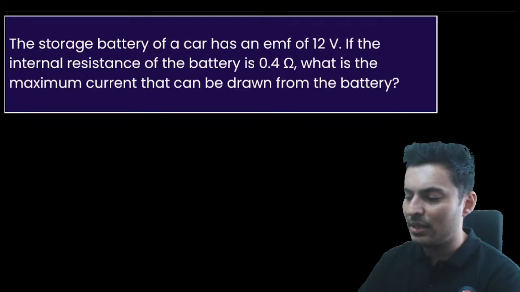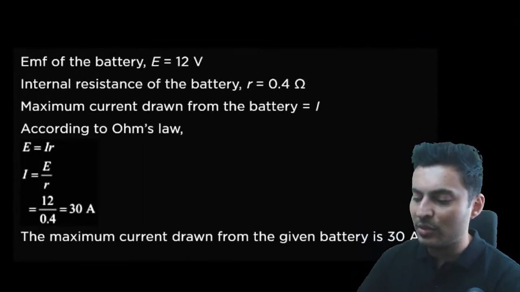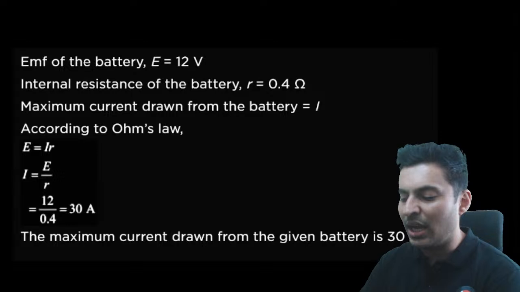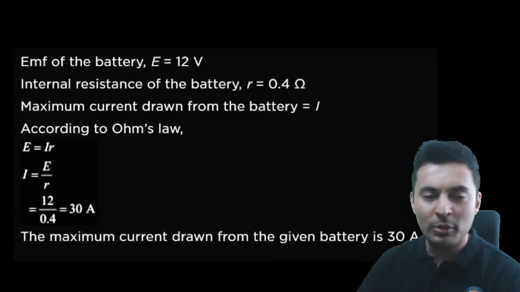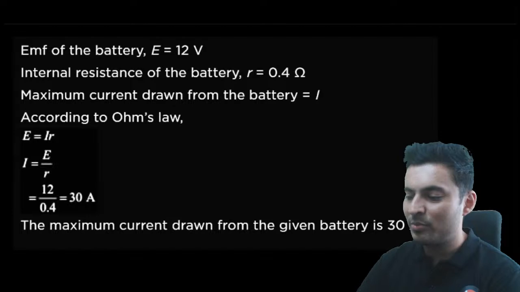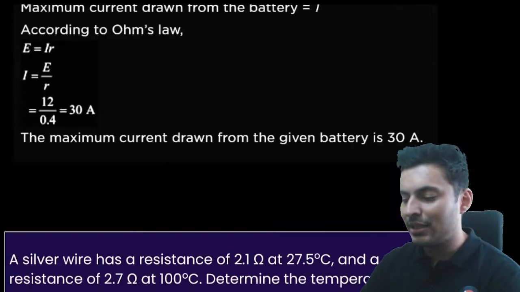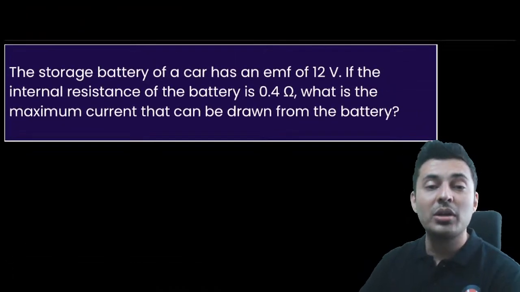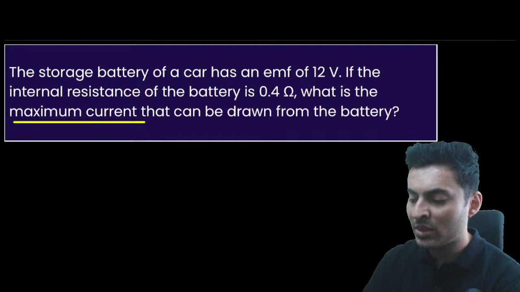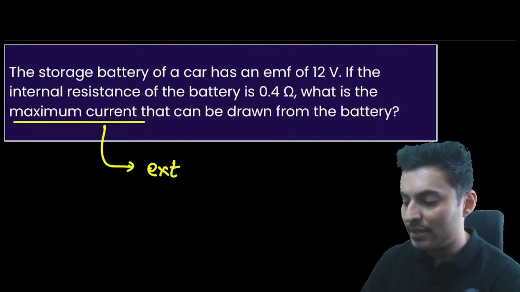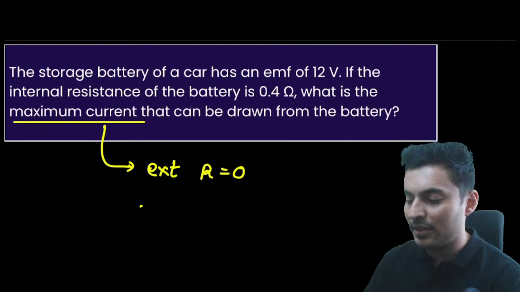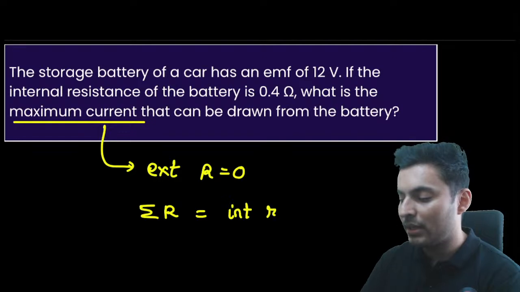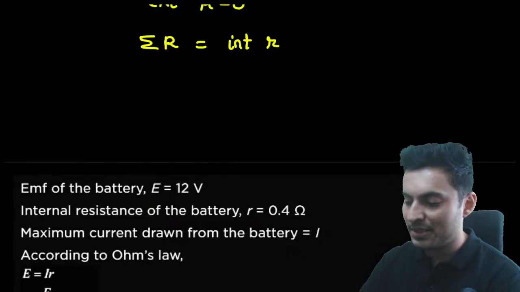The storage battery has an EMF of this. So guys, the EMF of the battery is 12 volts. Internal resistance is already given as 0.4 ohms. Maximum current drawn, I is equal to E by R. That's it, Ohm's law. 12 by 0.4, 30 ampere, nothing. This is a pure NCERT question, exactly. There is nothing great about it. That's the maximum current that you can draw. That is without load. Whenever maximum current is there, that means the external resistance will be 0. So the total resistance is the internal resistance only. There is no external resistance.